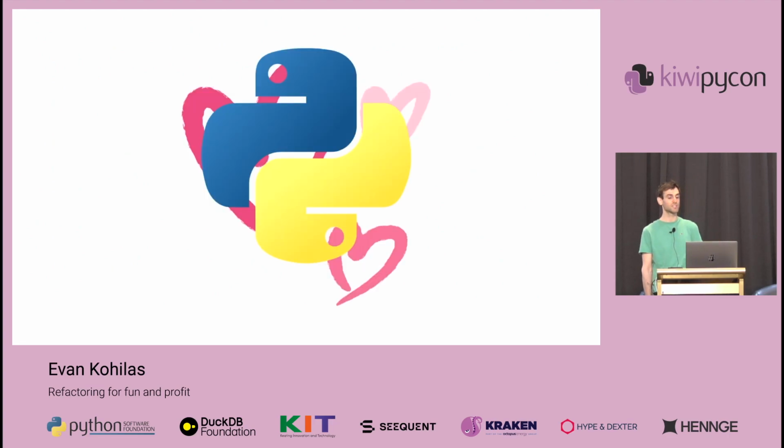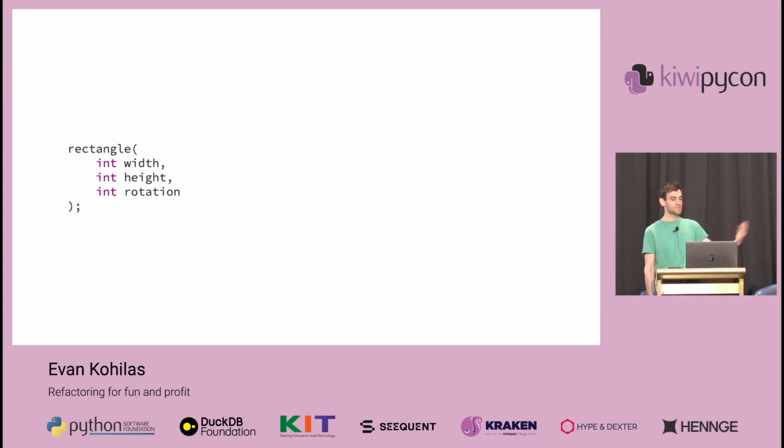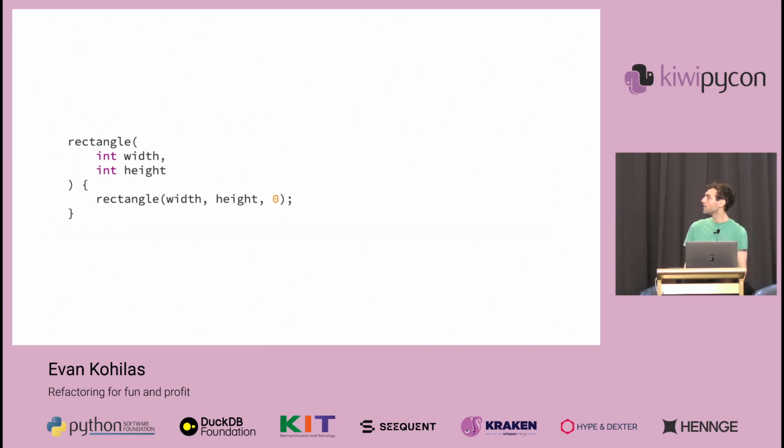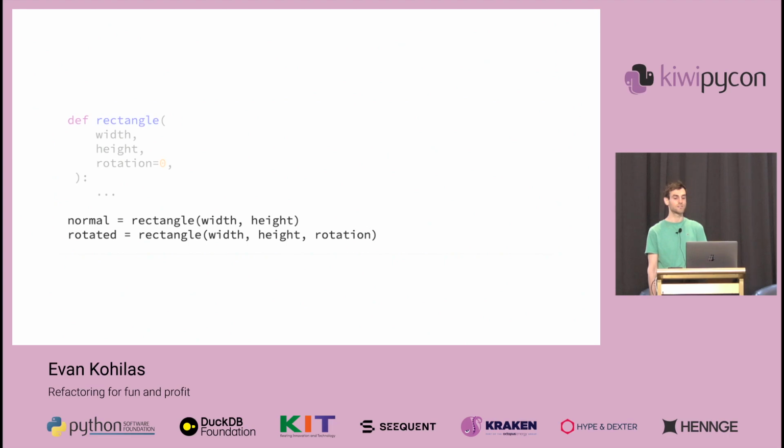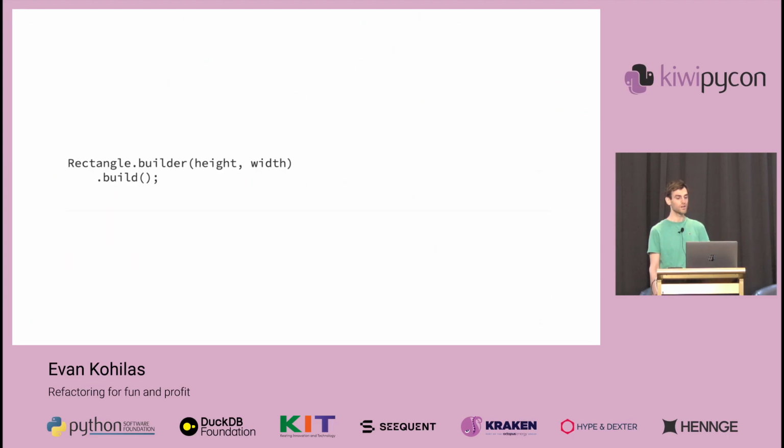I actually have the utmost adoration for Python's beautiful function argument system, so if you let me go on a tangent, I'll explain why. Take this example, this function that creates a rectangle. If we're using another language and we want to set up rotation to default to 0, then we often need to create a function override. But in Python, since we have default arguments, there's no need for chained overrides, because if we don't specify rotation, it will just default to 0 instead. Other languages fix this problem through builders that store and create this state, resolving this issue by allowing for optionally added data.